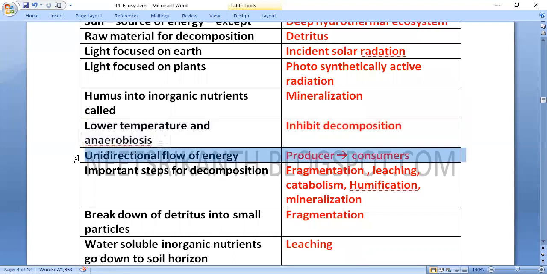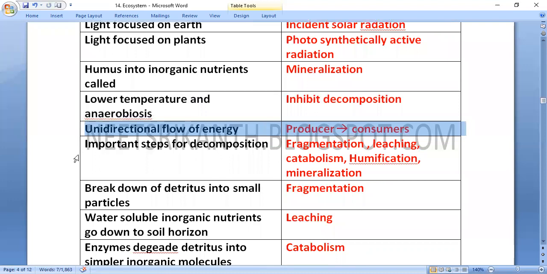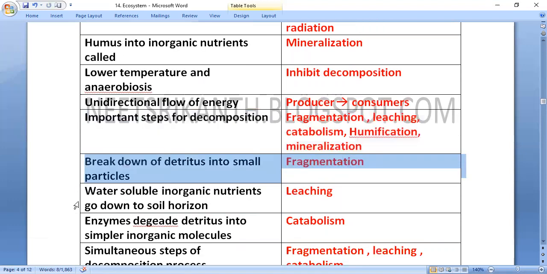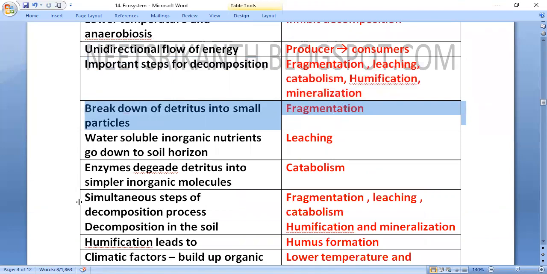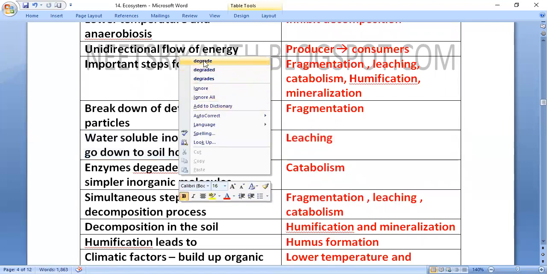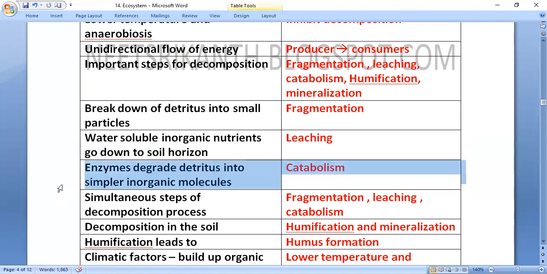Energy flow is unidirectional, always from producers to consumers, and it decreases. The important steps of decomposition are fragmentation, leaching, catabolism, humification and mineralization. Breakdown of detritus into small particles is called fragmentation. Water-soluble inorganic nutrients go down to the soil horizon, called leaching. Enzymes degrade detritus into simple inorganic molecules, called catabolism.